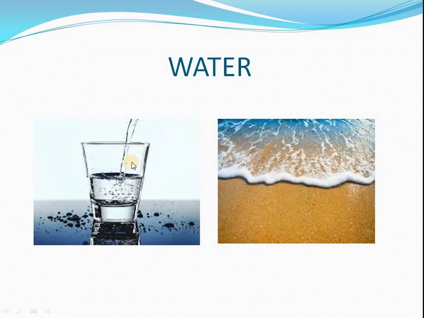This drinking water, which you can see in the glass, is available on earth only up to 2.5%, and the rest is saline water. In this 2.5%, I am including the water present in the glaciers in solid form.